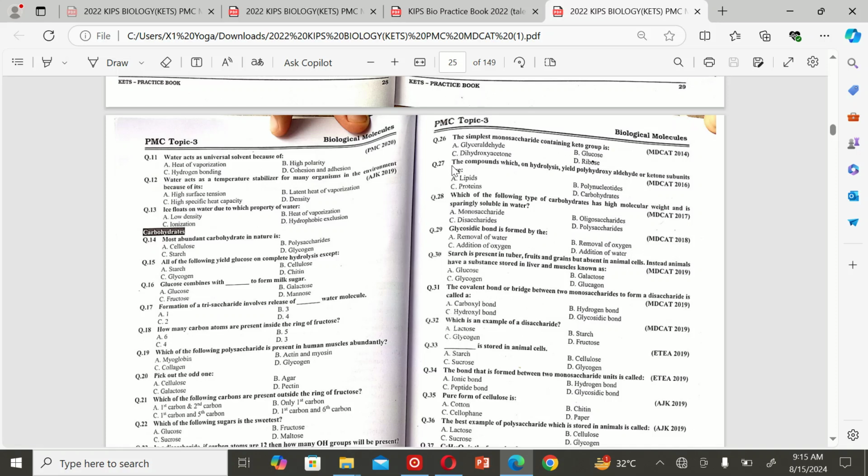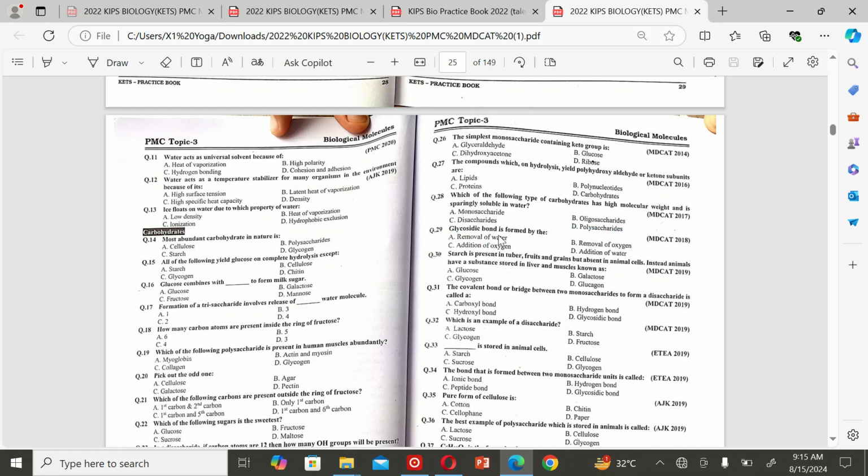The next MCQ is: the compounds which on hydrolysis yield polyhydroxy aldehydes or ketones of units are A lipids, B polynucleotides, C proteins, and D carbohydrates. So the correct option is D carbohydrates. The next MCQ is: which of the following types of carbohydrates are high molecular weight and sparingly soluble in water? A monosaccharide, B oligosaccharide, C disaccharide, and D polysaccharide. So the correct option is D polysaccharide.